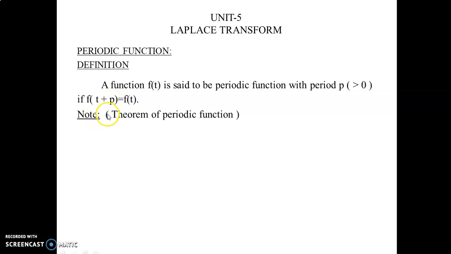Note the theorem of periodic functions, which tells how to find the Laplace transform of a periodic function.